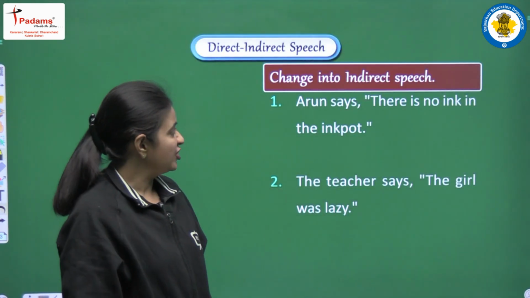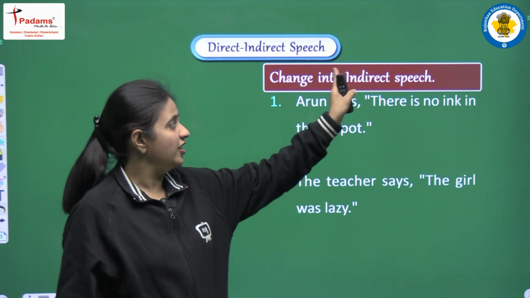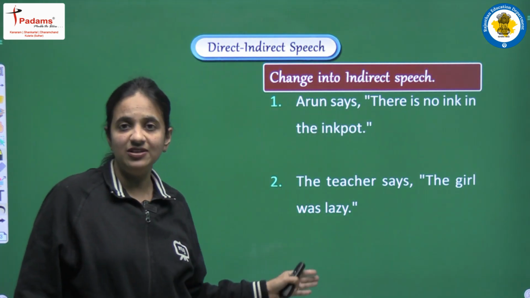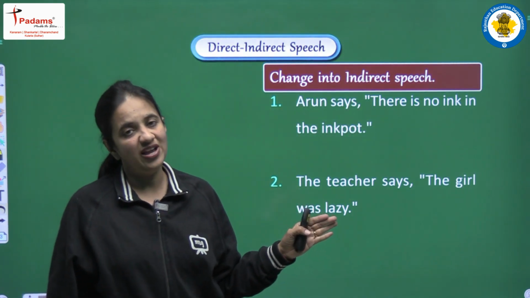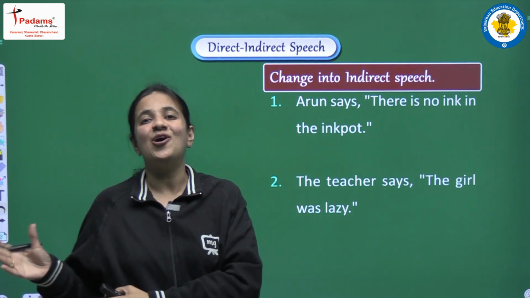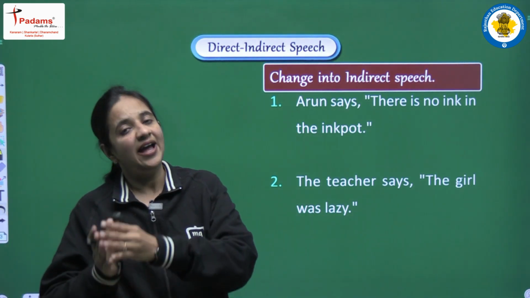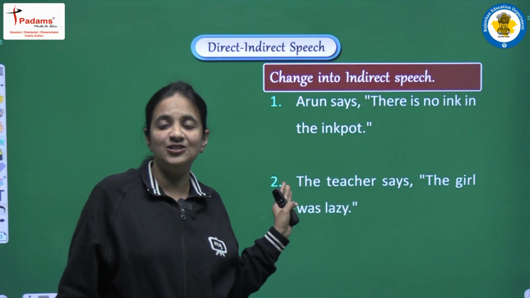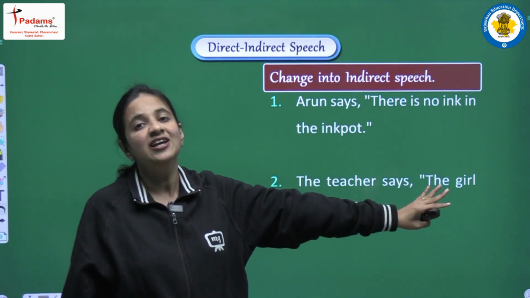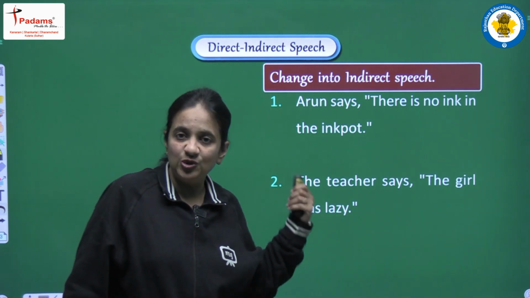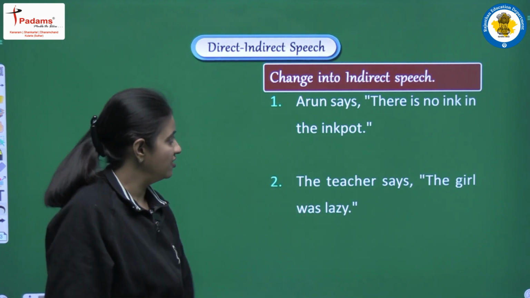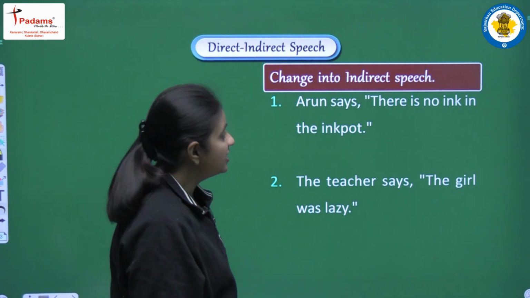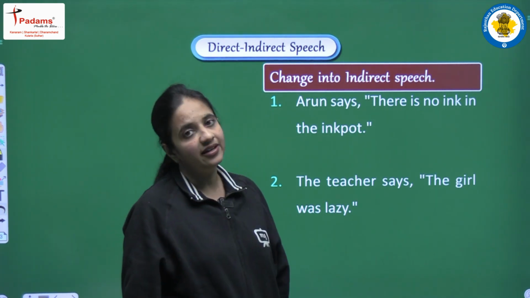So students, the question that we are having here is change into indirect speech. We are having some sentences, and yes, we have to recall all the rules, all the changes that we have to do, and then step by step we will do the change and we will make the perfect sentence of indirect speech. Okay, so now let's begin to do this exercise with me. So let's take the first one. Arun says there is no ink in the ink pot.